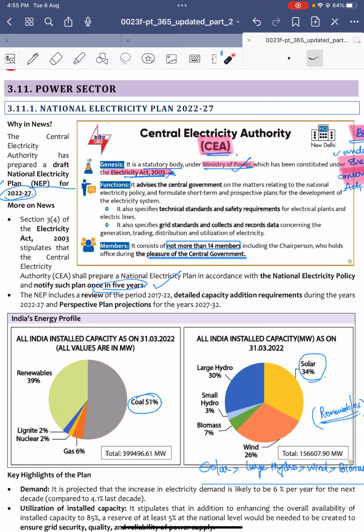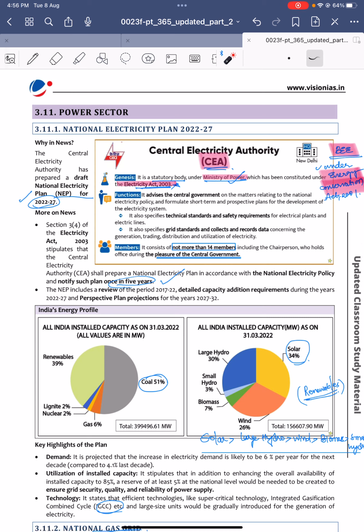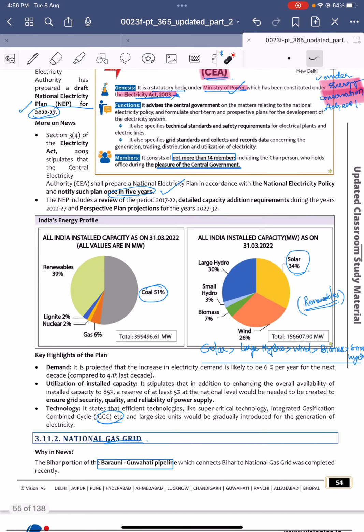So this National Electricity Plan, it is given by who? It is given by Central Electricity Authority. Central Electricity Authority is a statutory body under Ministry of Power, which is created under the Electricity Act of 2003. Don't get confused with the BEE. I have written purposefully here BEE also, where BEE is created under the Energy Conservation Act of 2001, here under Electricity Act of 2003. So this National Electricity Plan should be created for every 5 years. Now the draft plan was also created by the Central Electricity Authority.